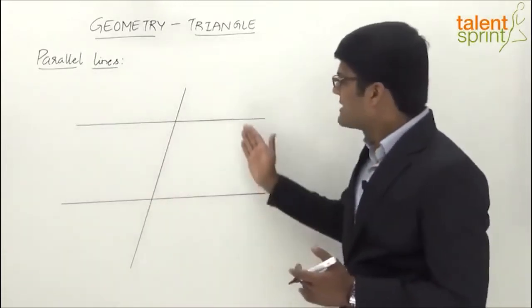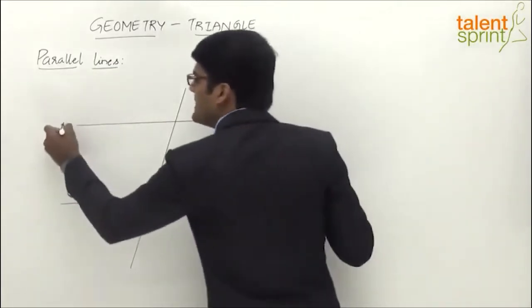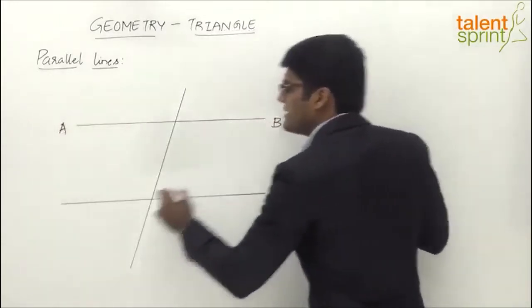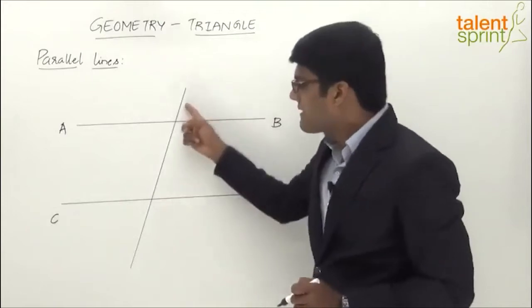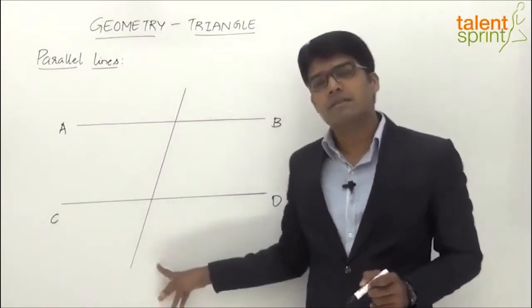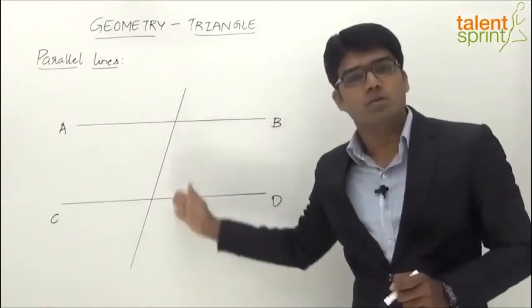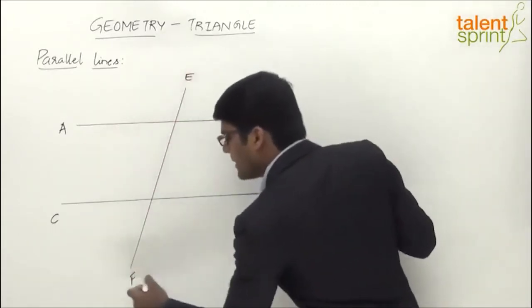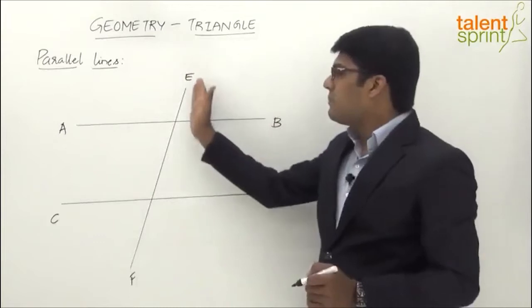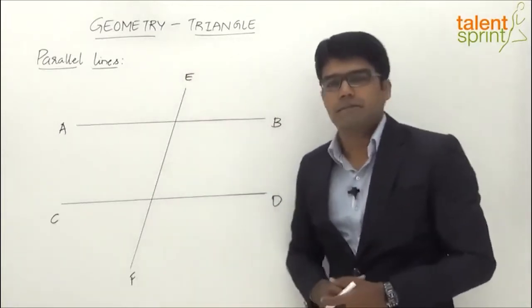So let's consider the two parallel lines here as AB and CD, right? AB is the first parallel line and CD is the second one. And here we see a transversal. Now what is meant by a transversal? This is the one that cuts the two parallel lines, right? So let's say EF is the transversal. Okay, so two parallel lines are being cut by a transversal EF.